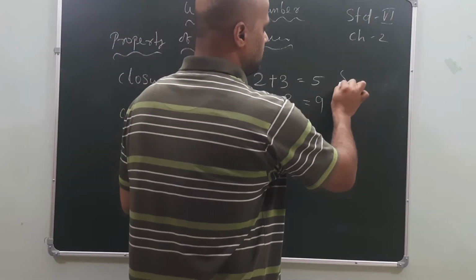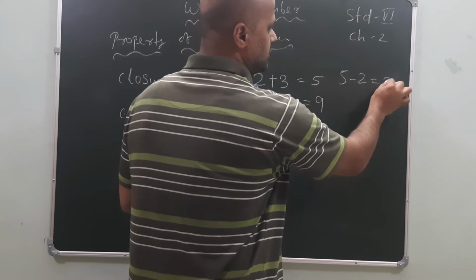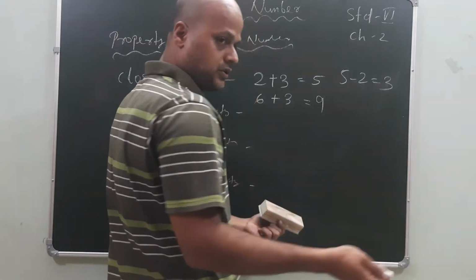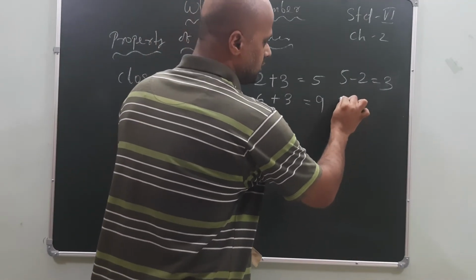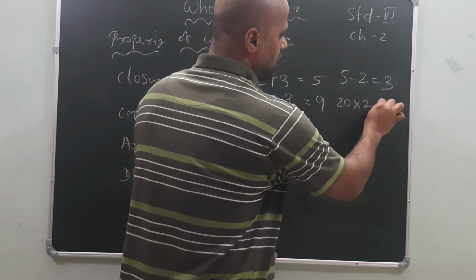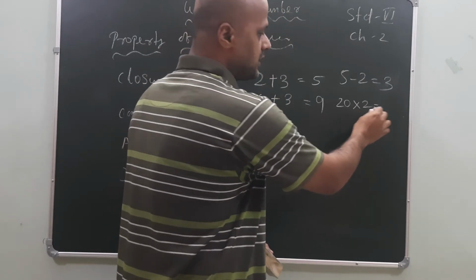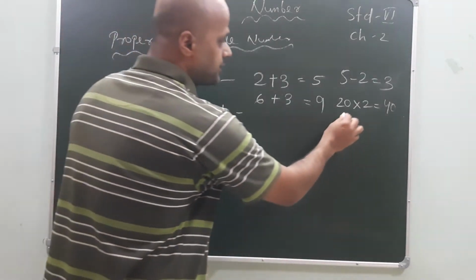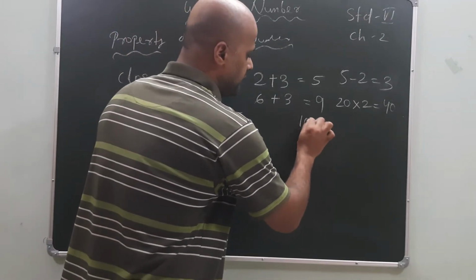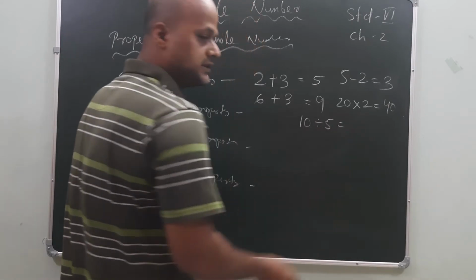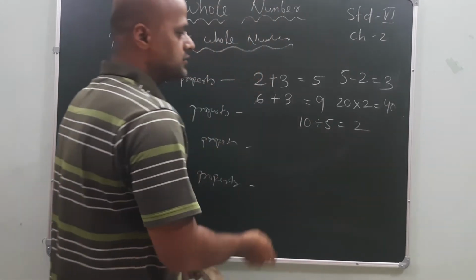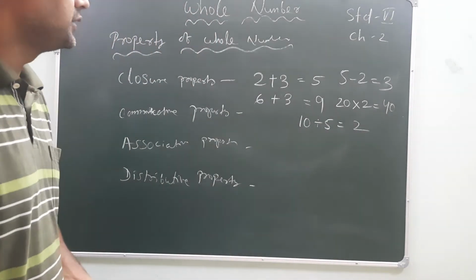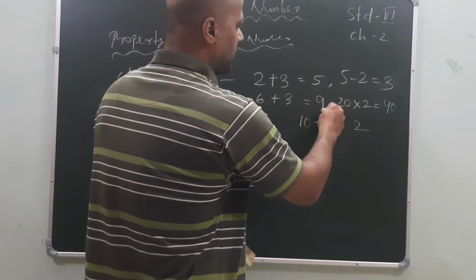Just go for it. 5 minus 2. The answer is 3. 3 is a whole number. Again, 5 and 2 are also whole numbers. In case of multiplication, 20 into 2, how much? 20 is a whole number, 2 is a whole number, how much is it? 40. Understood? Now, in case of division, 10 divided by 5, how much is it? 5 2s are 10. So 10 is a whole number, 5 is a whole number, and 2 is also a whole number. Understood? This is the closure property.